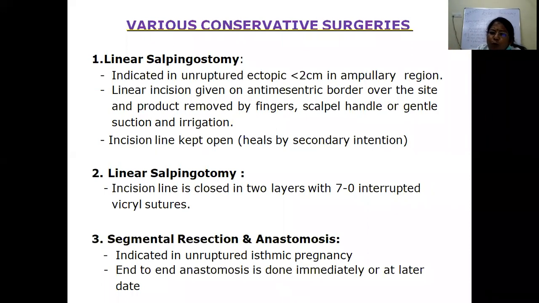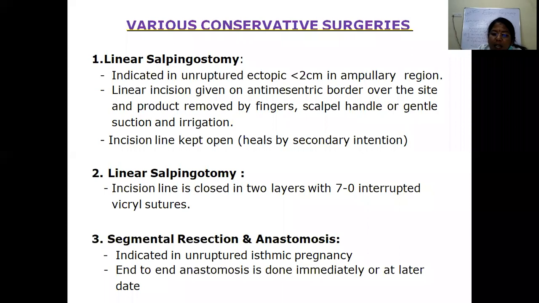We will not suture it again. It will heal by secondary intention. The bleeding points are cauterized with minimal cautery and the site is left open. Then linear salpingotomy: the incision is closed. In salpingotomy, we will close the incision with two layers of Vicryl.